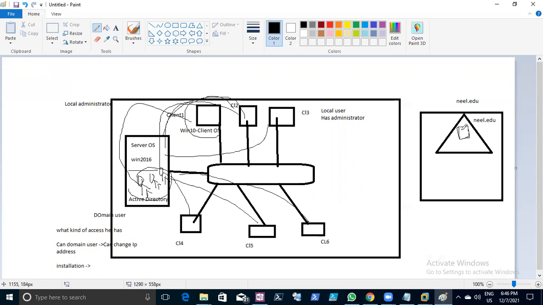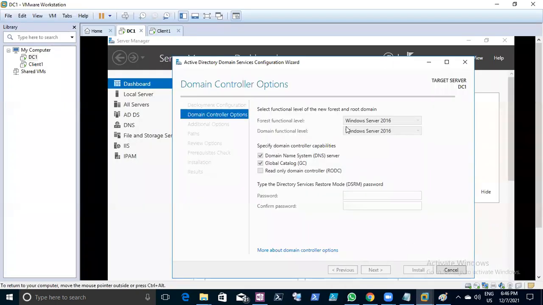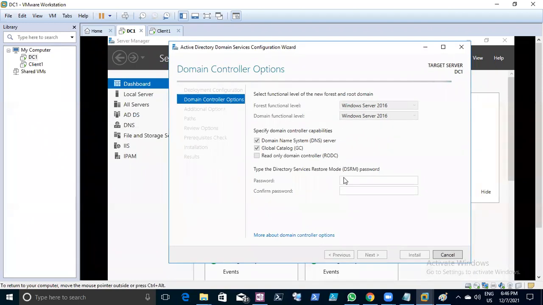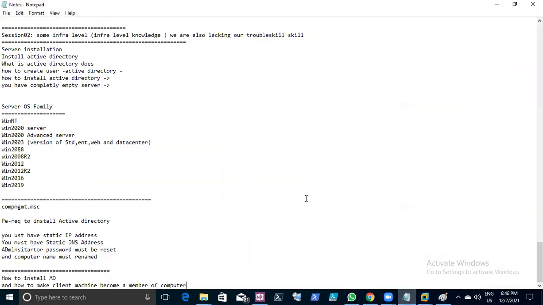The machine on which you build Active Directory, that machine we call a domain controller. Right? So this is a domain controller. We are building one machine. Now you can see it's asking for the functional level, just keep the default setting. You don't need to change anything. Just go and click next. So we are building Active Directory from scratch. Okay.